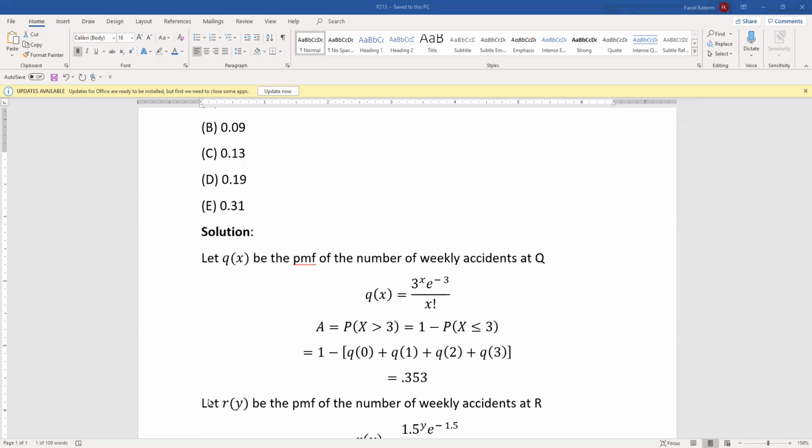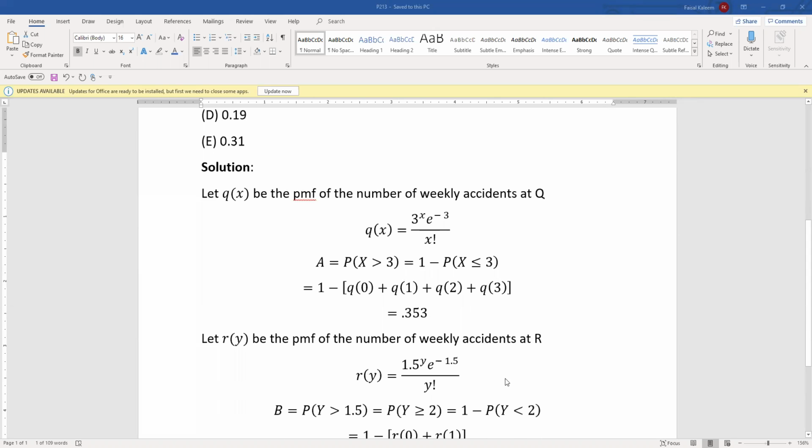So let R of y be the PMF of the number of weekly accidents at R. For R, the mean was 1.5. So R of y would be 1.5 to the y, e to the negative 1.5, over y factorial. And again, B was the probability that the number of accidents exceeds the mean. So y greater than 1.5. Now remember, the number of accidents is a discrete variable.